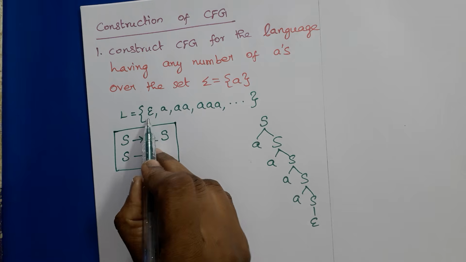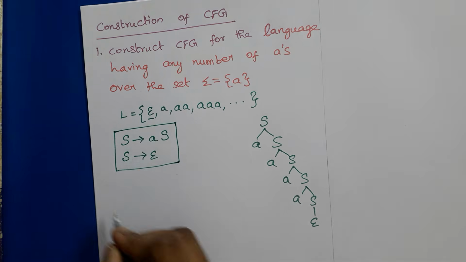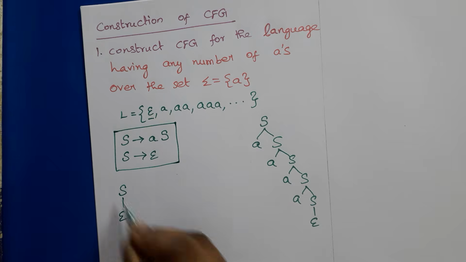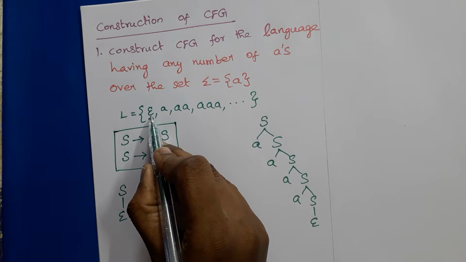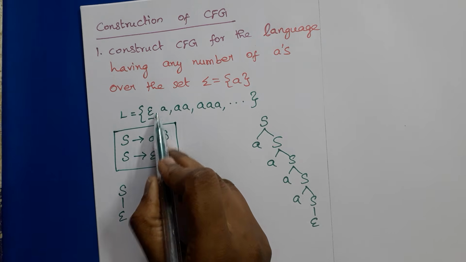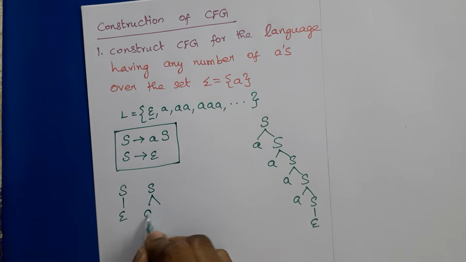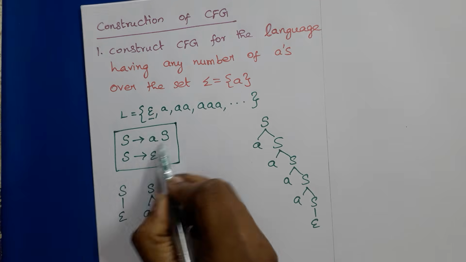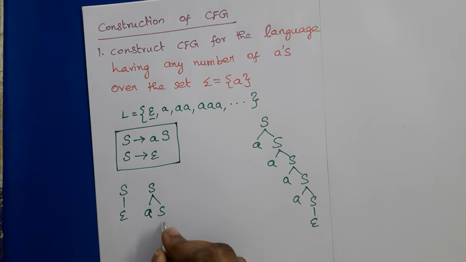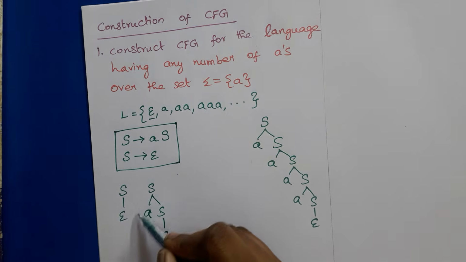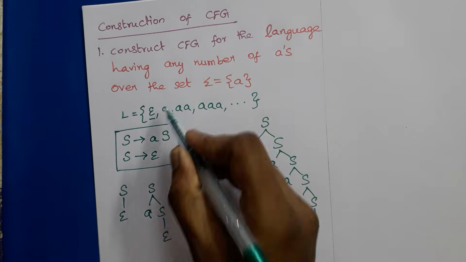If we want to derive epsilon, then the start symbol of the grammar should be replaced by epsilon directly. If we want to get a single A, then S must be replaced by AS once, and then this S must be replaced by epsilon. If you concatenate the leaves, we will get a single A. Epsilon is an identity element during concatenation.